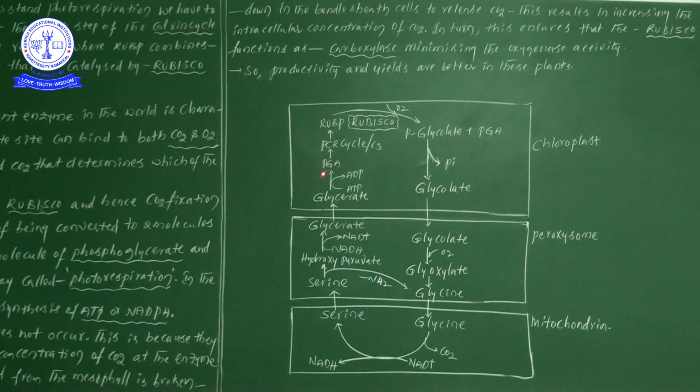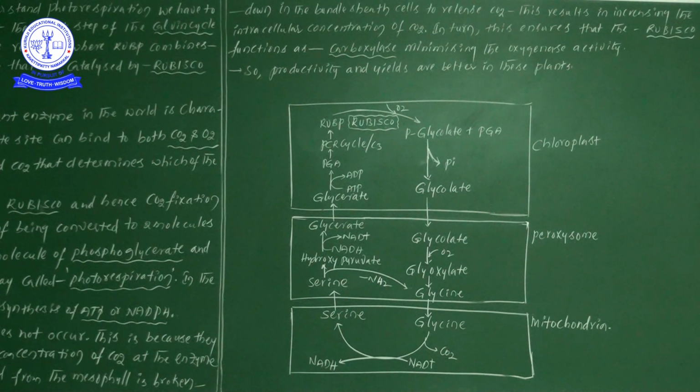This PGA enters into the PCR cycle to form RUBP. Why should RUBP be formed? To receive the oxygen. By receiving oxygen in the presence of Rubisco, again two molecules, PGA and phosphoglycolate, are formed.